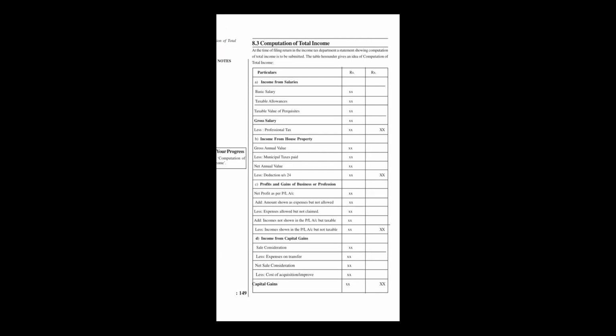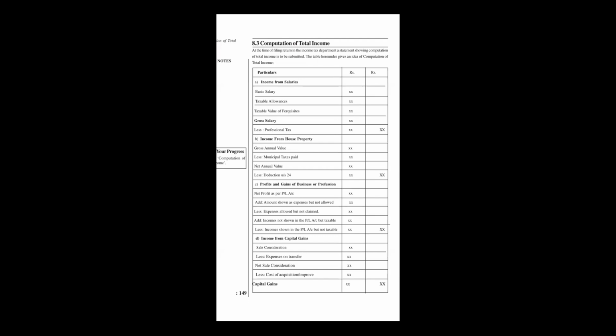After that, the profit and gain from business and profession. Net profit as per the P&L account, add amounts shown as expenses but not allowed. Less expenses allowed but not claimed. Add income not shown in the P&L account but taxable. Less income shown in the P&L account but not taxable.